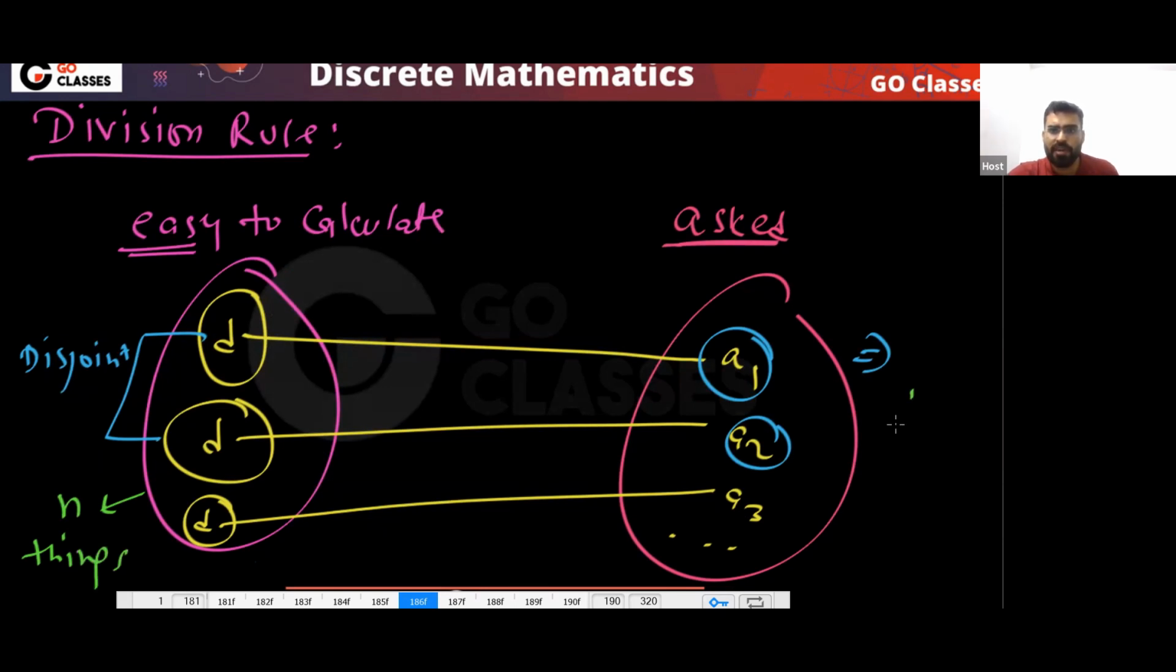So what that will be, n divided by D, right? Yes or no? The cardinality of this set, that will be n divided by D. Yes or no? Is this clear? So quite simple. So let's take an example. With an example, this concept will be clear.